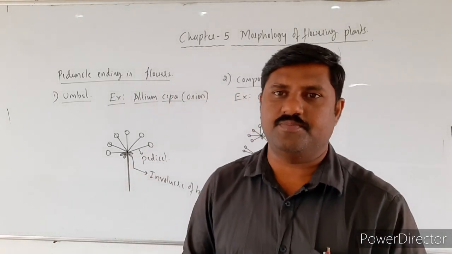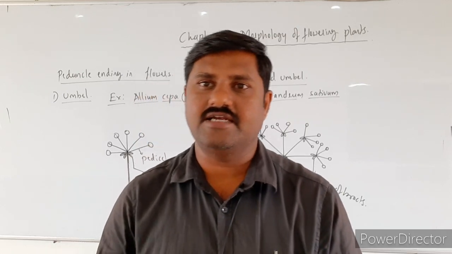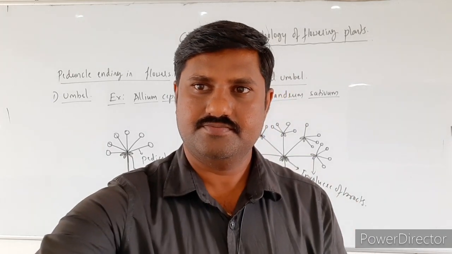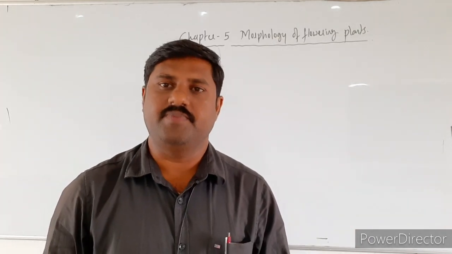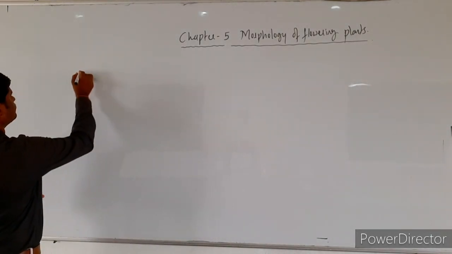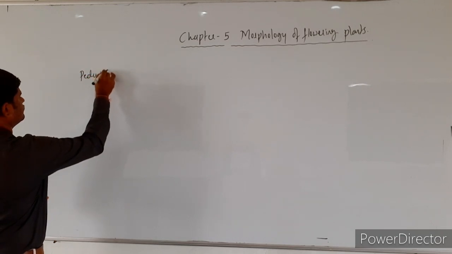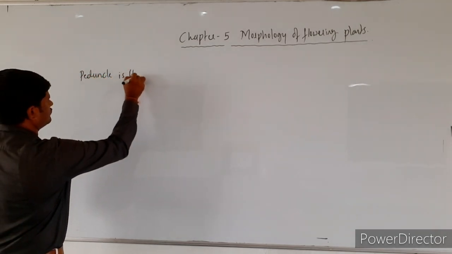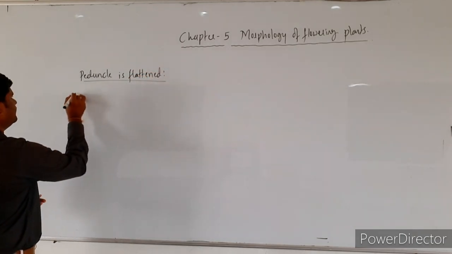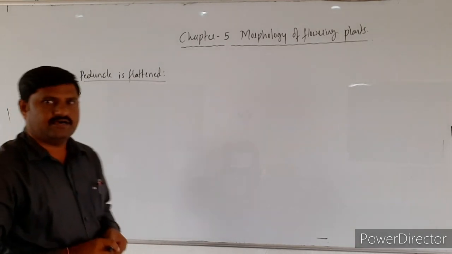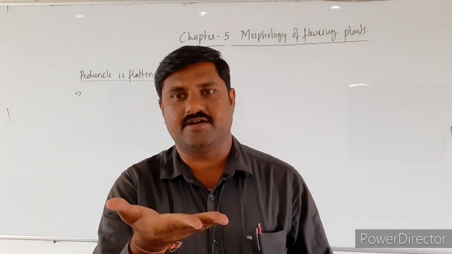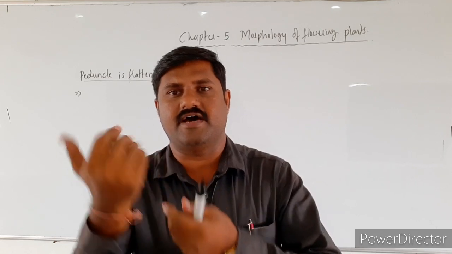These are the two best types of racemose inflorescence with peduncle ending in flowers. Next one is peduncle flattened, right? There is a flat peduncle. Peduncle becomes flattened, on which it bears a cluster of flowers.